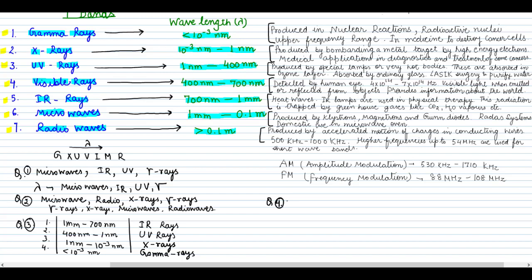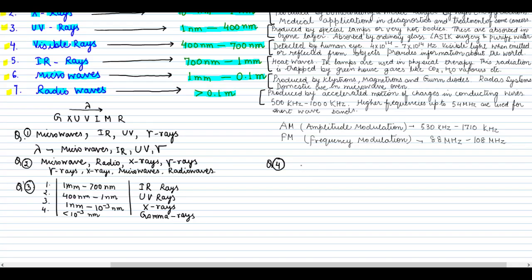So this is our question number 4. Here we are given an electromagnetic wave where we have an oscillating electric field. The frequency of this oscillating electric field is given as 3 into 10 to the power 10 hertz.